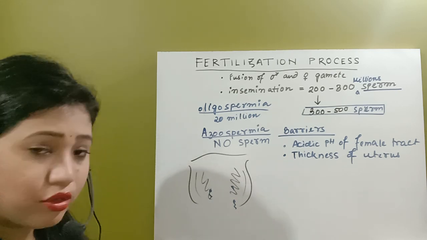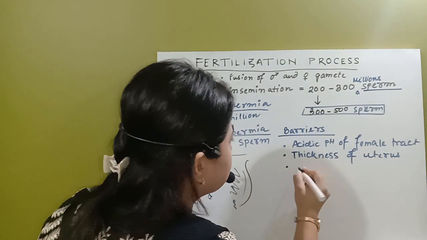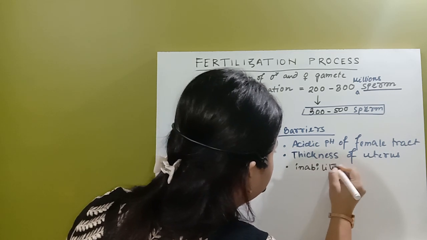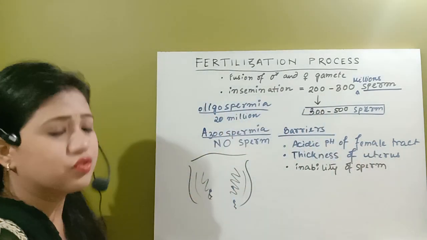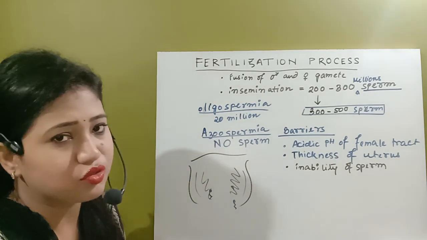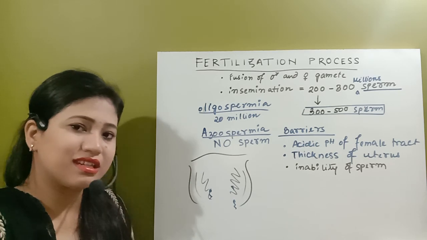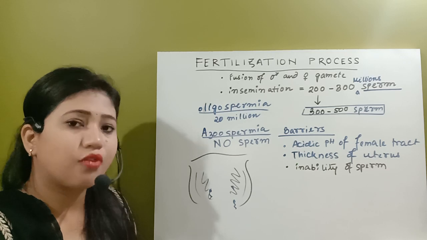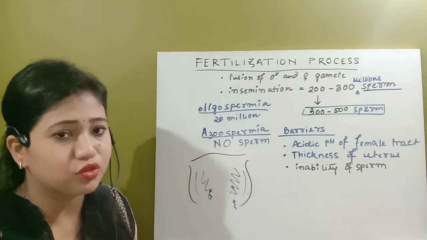Another important barrier is the inability of the sperm. When around 200 to 300 million spermatozoa are deposited, not all of them are metabolically active or good spermatozoa.